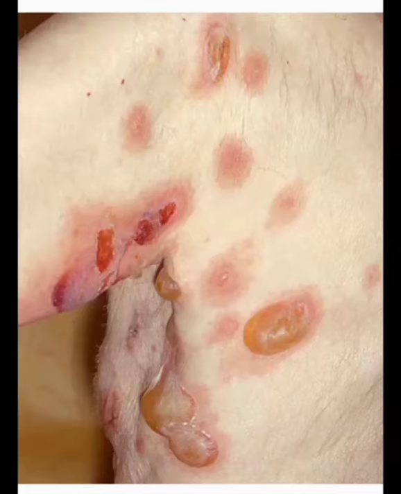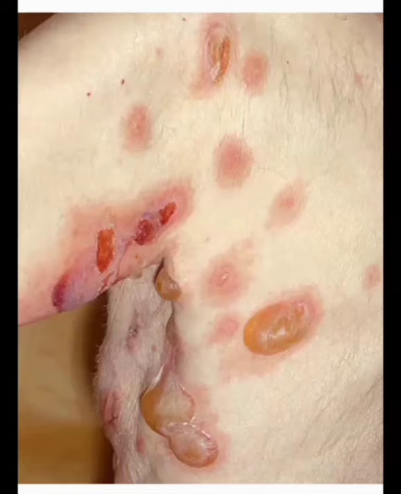Next one, Nikolsky sign. When we apply pressure over a bony prominence, near a bony prominence, there is sliding of the superficial layers of the skin over the deeper layers.